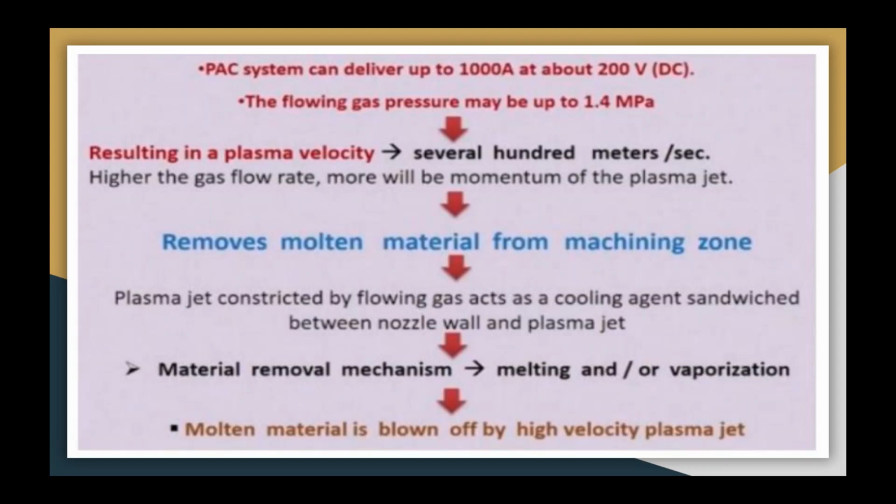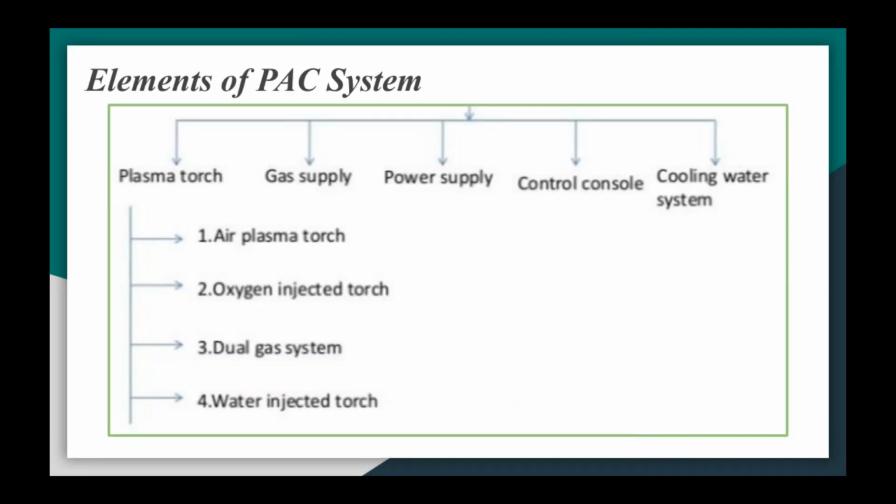Okay, so this is a flow about the plasma arc system. Let us discuss the elements of plasma arc system. Now the important elements of plasma arc cutting system are power supply, then gas supply, cooling water system, then control console, and mainly plasma torch. Now we'll concentrate on the plasma torch.